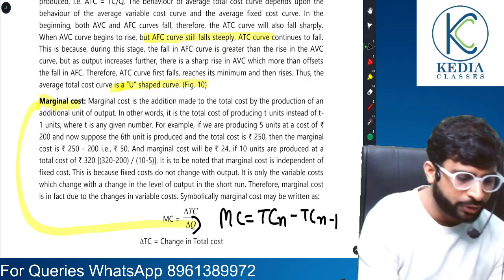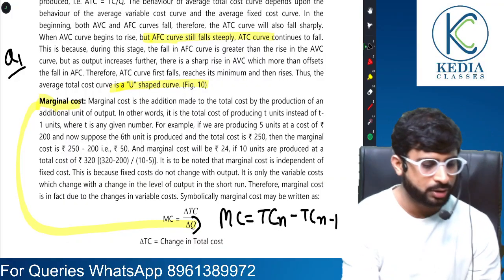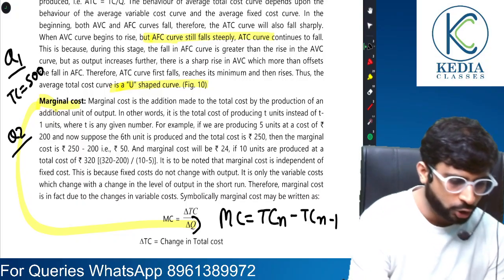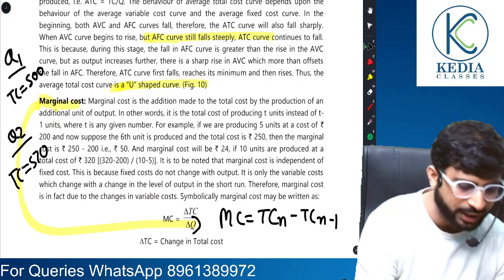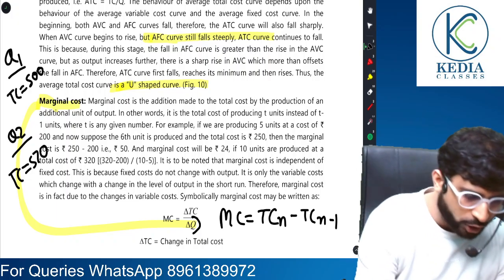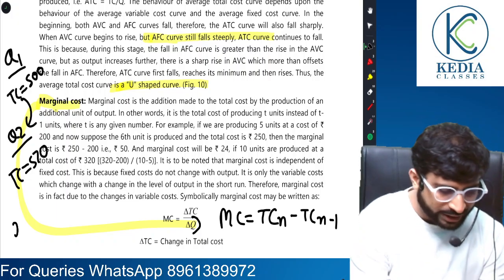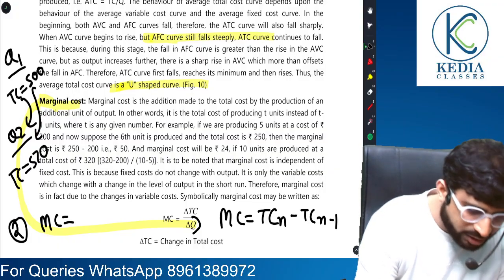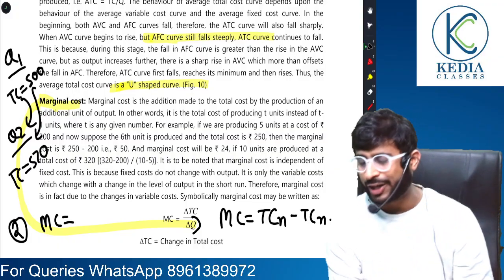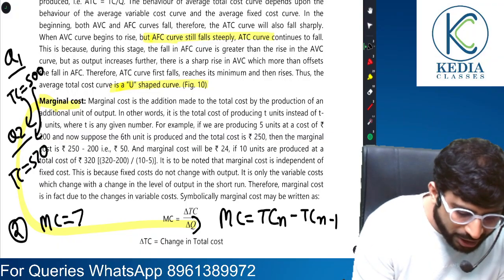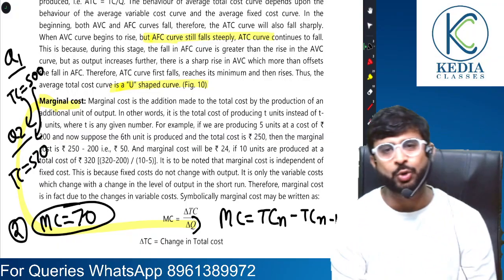Let's say, friends, if you produce one unit, your total cost incurred is 500. But suppose you produce 2 units, your total cost incurred is 570. So for that second unit, what is the marginal cost? Due to that one extra unit produced, you had to pay 70 rupees extra. That, my dear friends, is your marginal cost. That 70, that extra you had to pay.